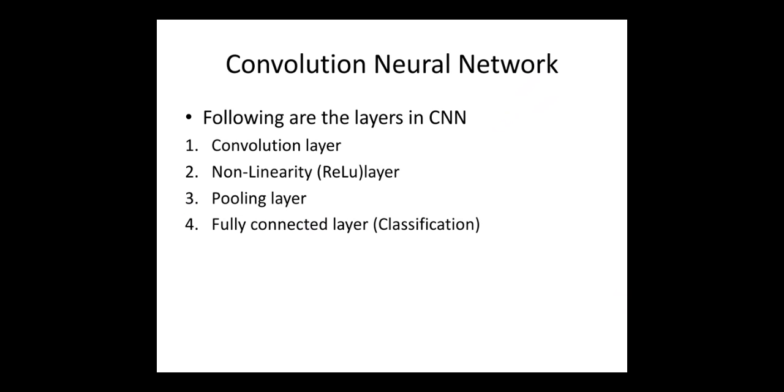Now we will see the convolutional neural network. In its architecture, there are different layers. These layers are listed as follows. The first layer is the convolutional layer. The second layer is called the non-linear or ReLU layer. The third layer is called the pooling layer, and the fourth layer is called the fully connected layer, which is used for pattern classification.